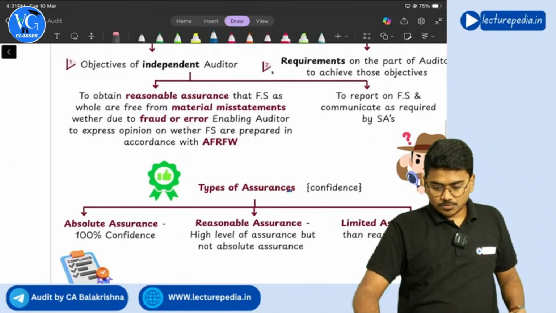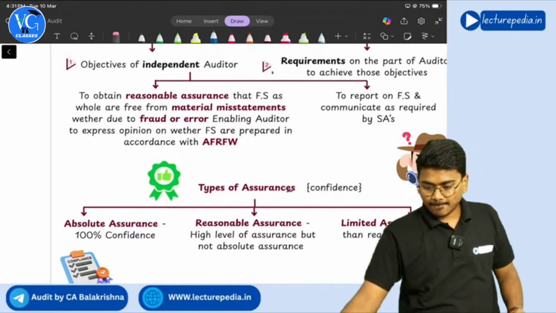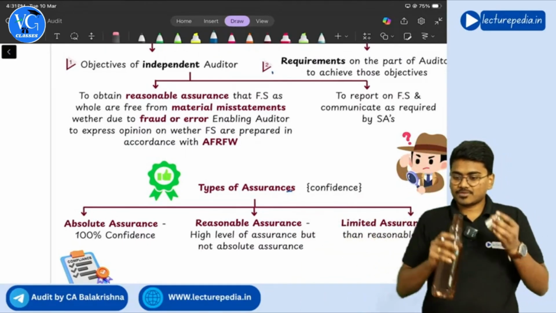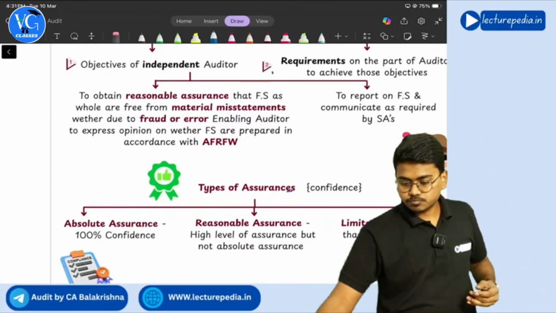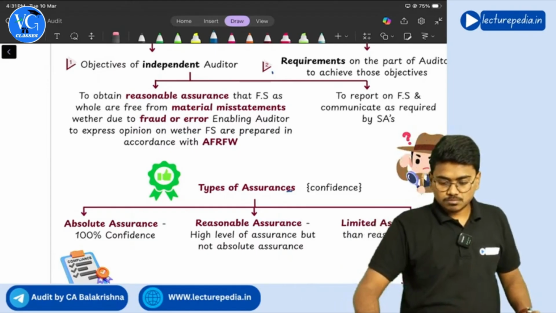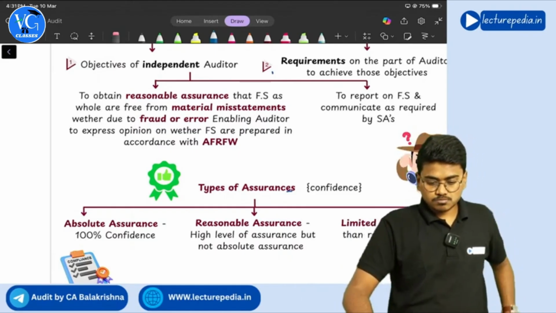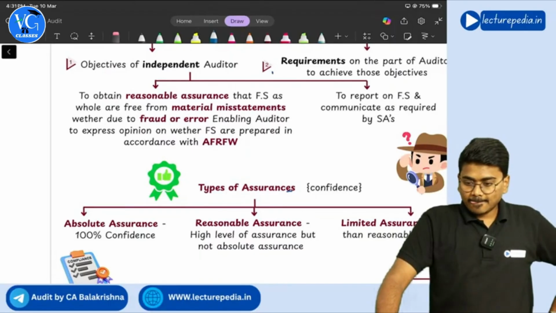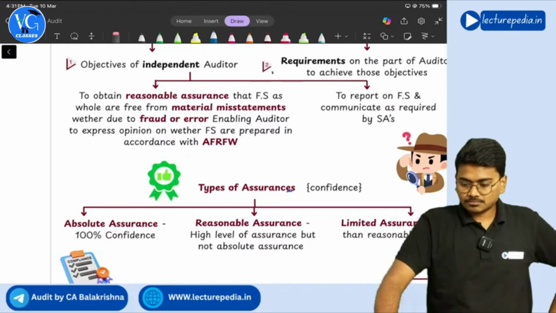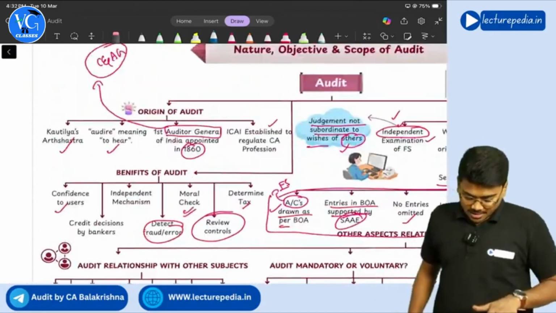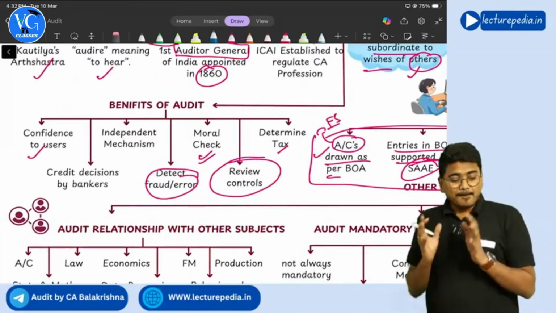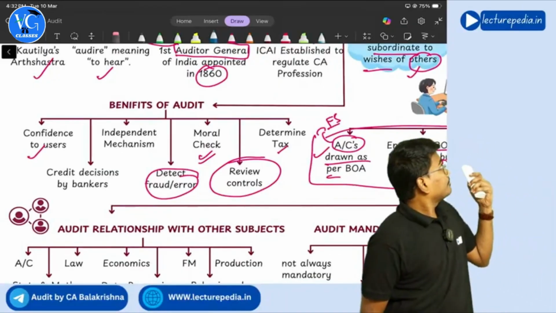So is there any doubt till now? I guess there is no doubt. Okay, let's move forward. So all these are the benefits of conducting audit.